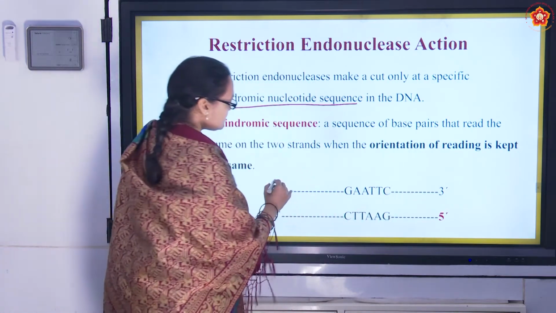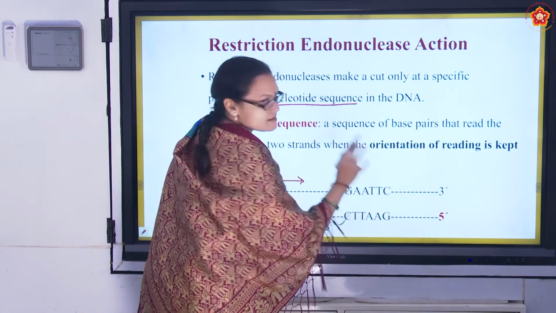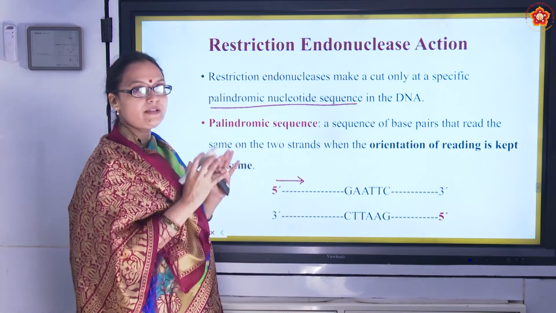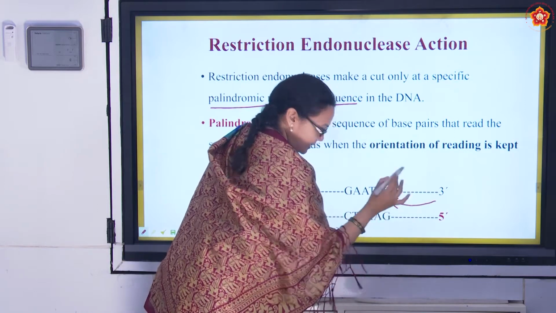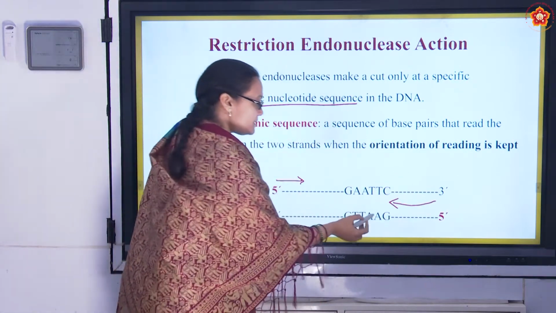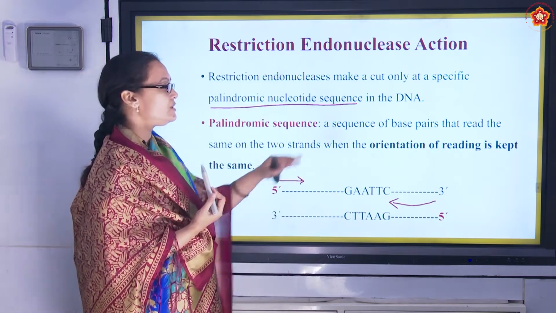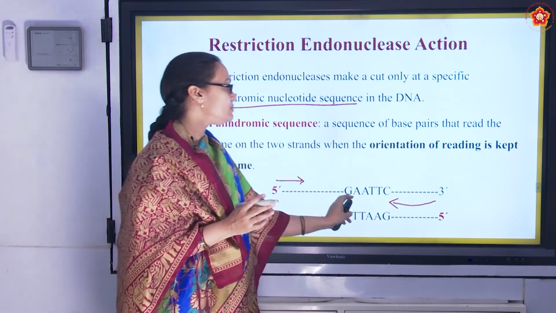So how do we read this? We read it as GAATTC, right? Now, if we keep the orientation of reading the same, so if we again read it from 5' only, what will it be? It will be GAATTC. It is the same. So if the orientation of reading is kept the same, the sequence should be read the same.